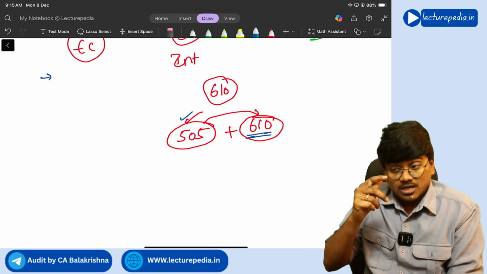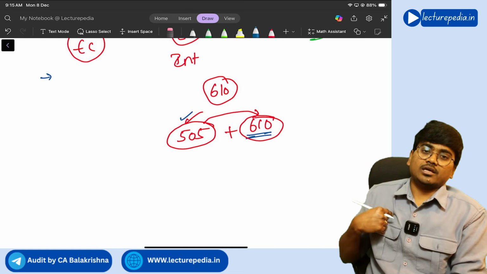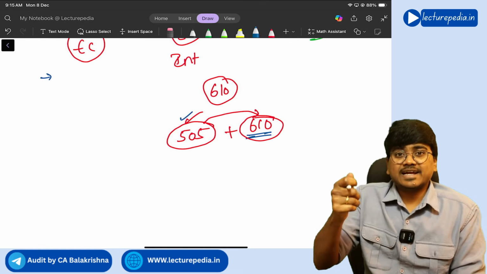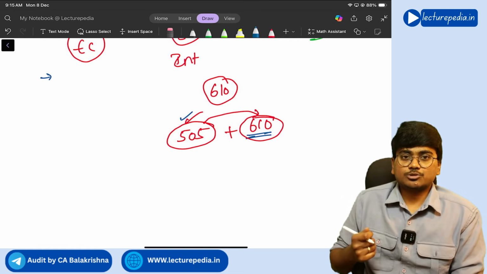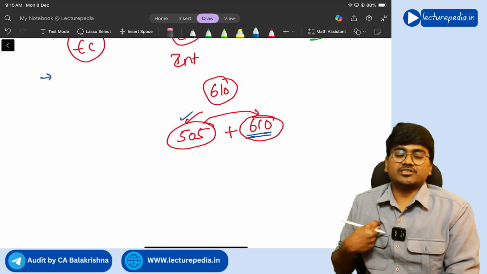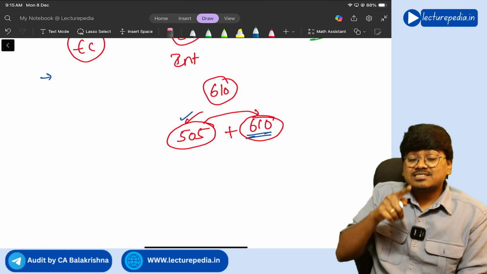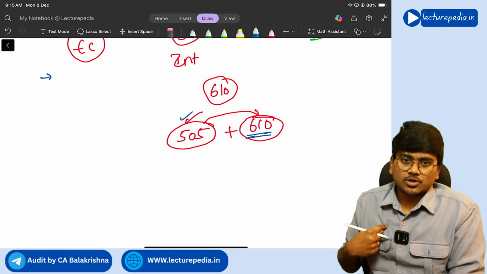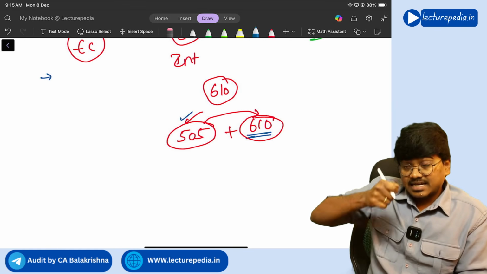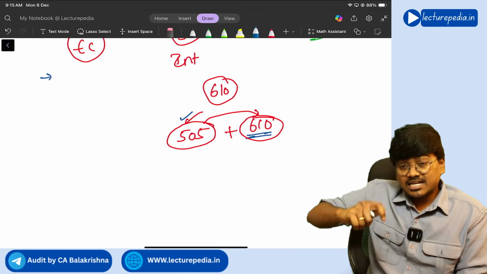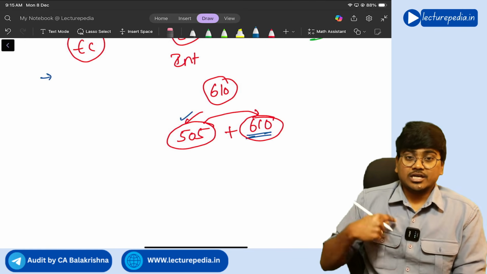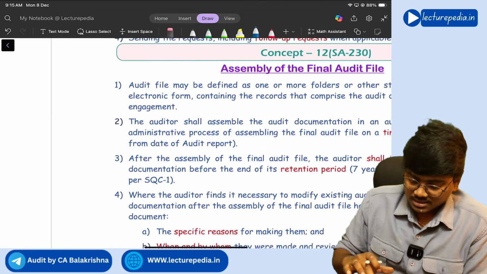That persons should be selected by the external auditor only. For which items, for which data the external confirmation has to be sent, that should also be selected by the external auditor only. Next, designing the external confirmation request should be done by the external auditor only. Understanding? Next, sending that external confirmation and sending a follow-up request, all this should be done by the external auditor only. He should not assign this particular task.